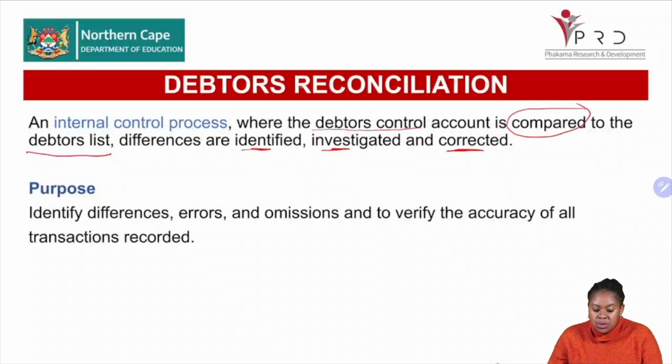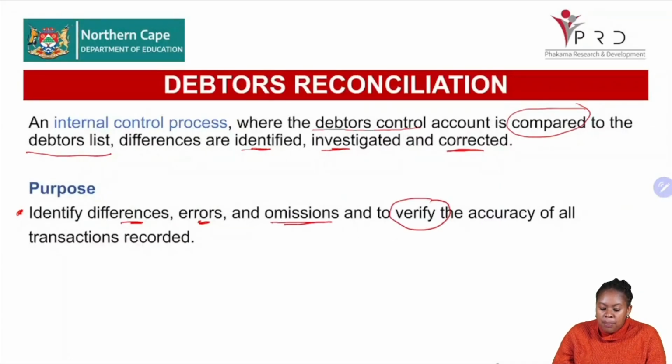Why do we do debtors reconciliation? So that we are able to identify the differences, identify errors and omissions, and also verify that our books have been accurately done, meaning all the transfers were actually done accurately. So that is the whole basis of our debtors reconciliation. We need to understand the purpose, and we also need to know what our debtors reconciliation is.